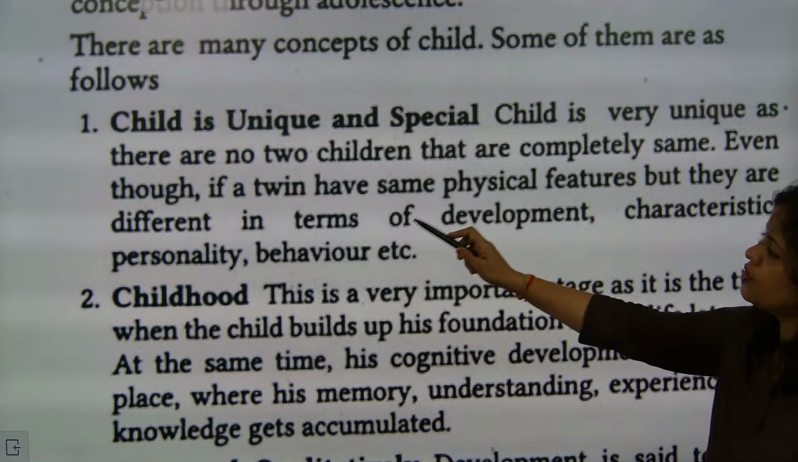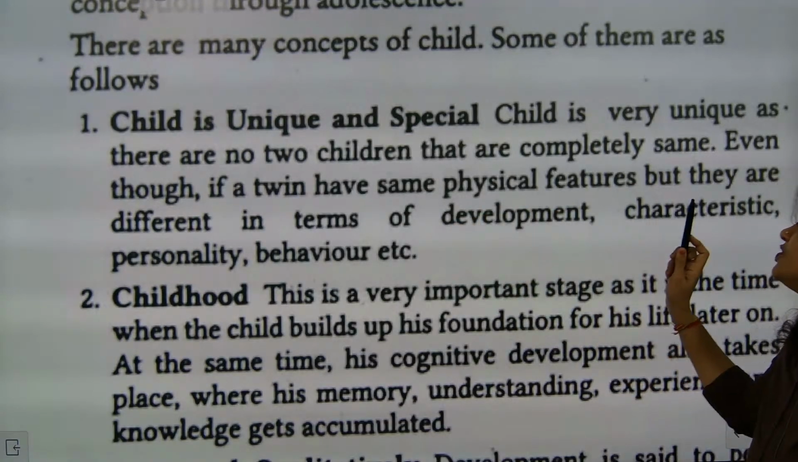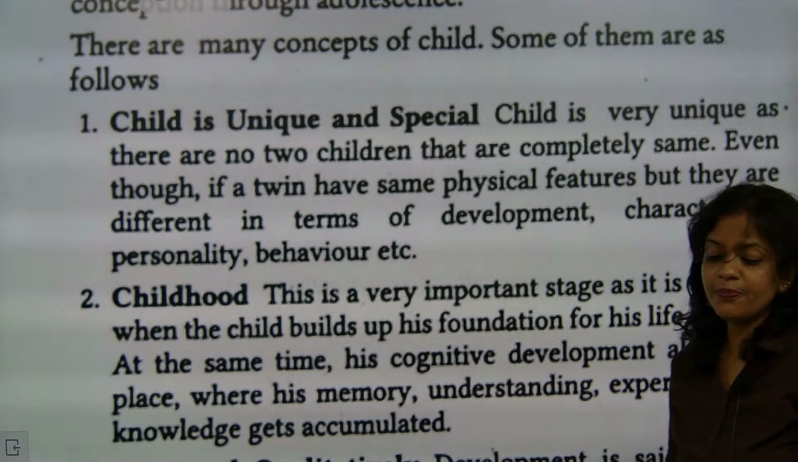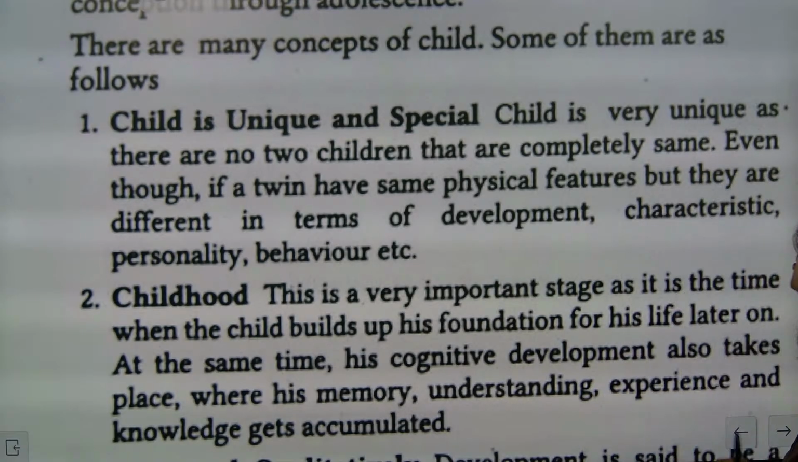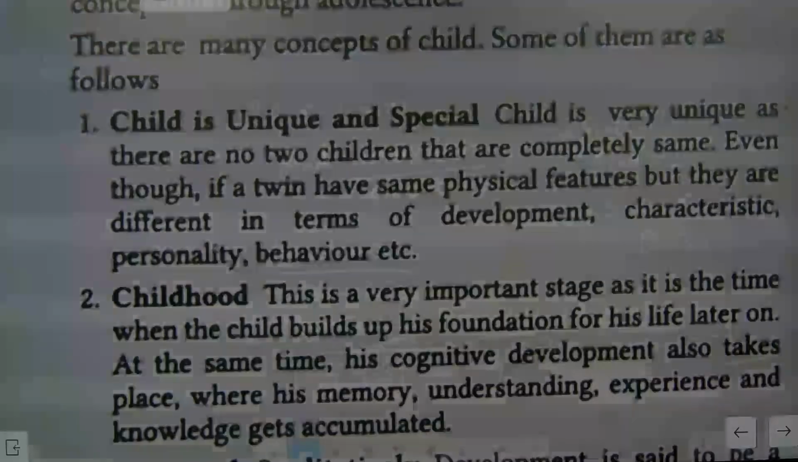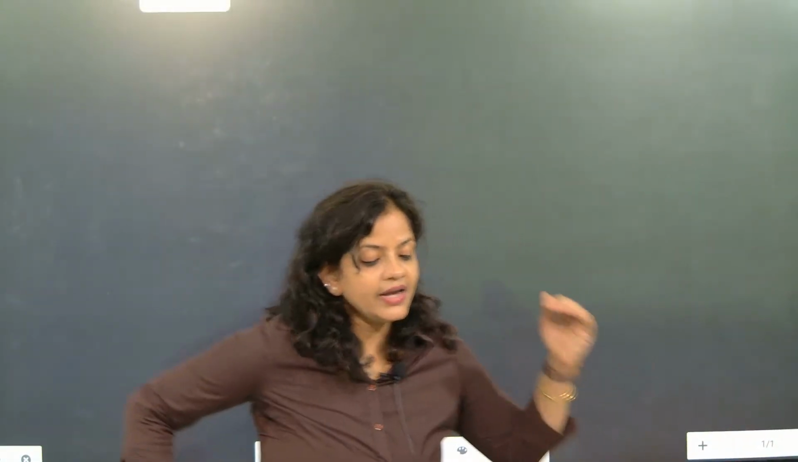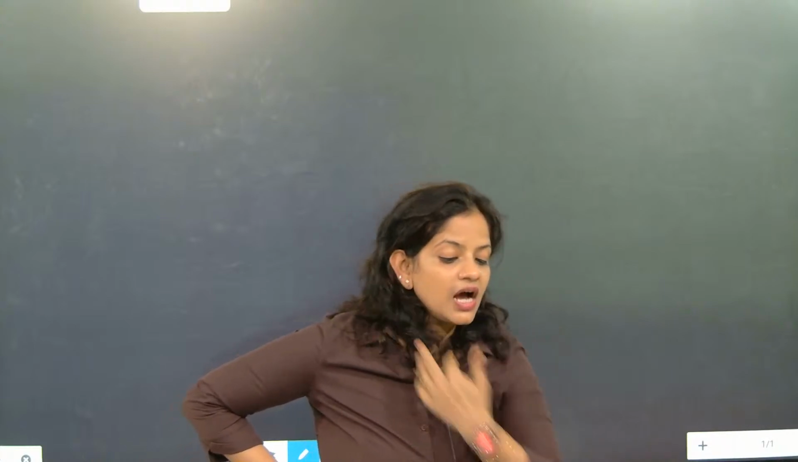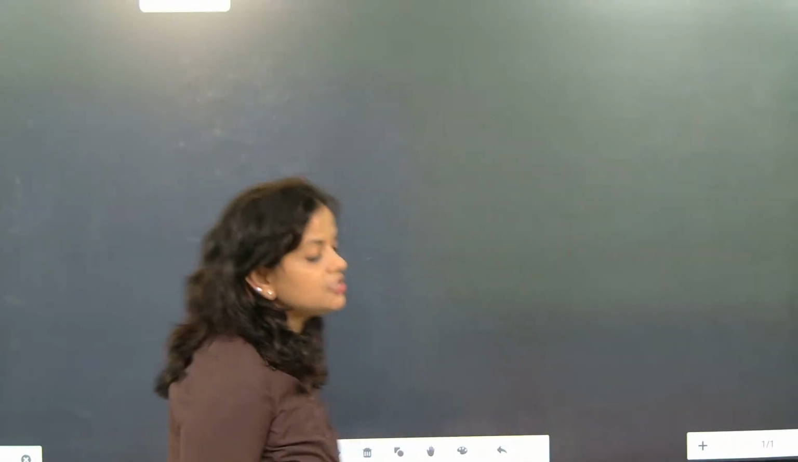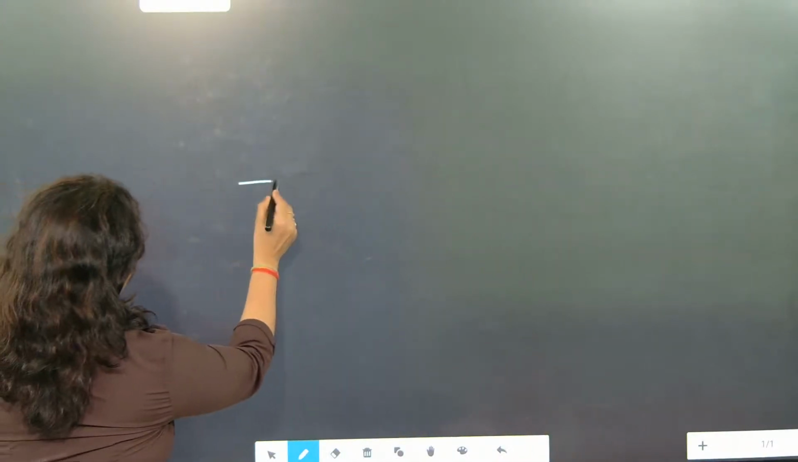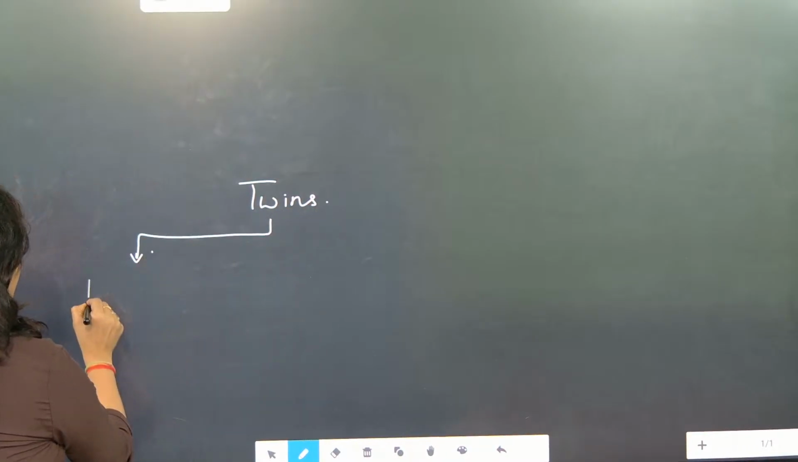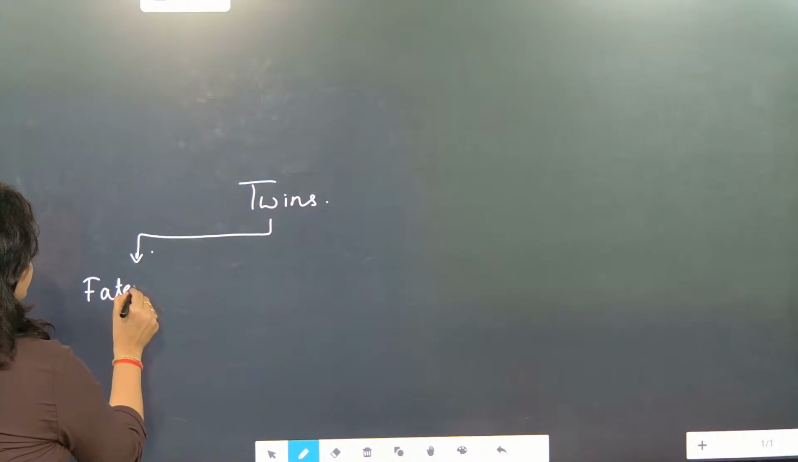Even though they are twins, the physical features may be similar, but they will definitely have different personality and behavior. So first I am going to discuss different types of twins. If somebody asks why two twins are not identical, why two twins are different, then I am going to explain this part. There are two different types of twins. Twins are divided into two types. First is called fraternal twins.